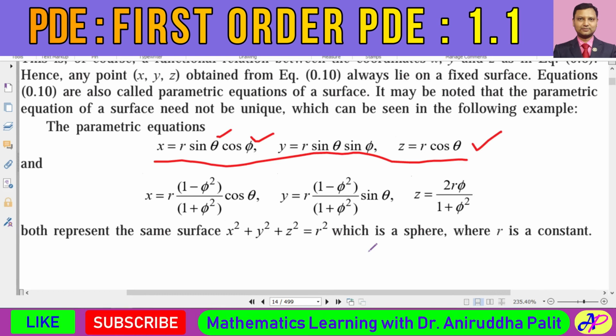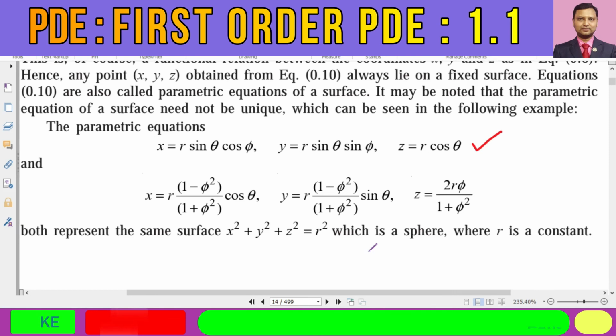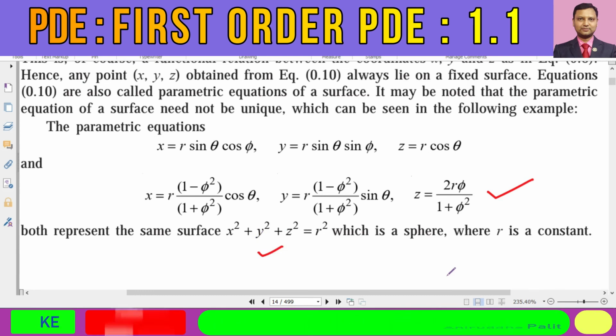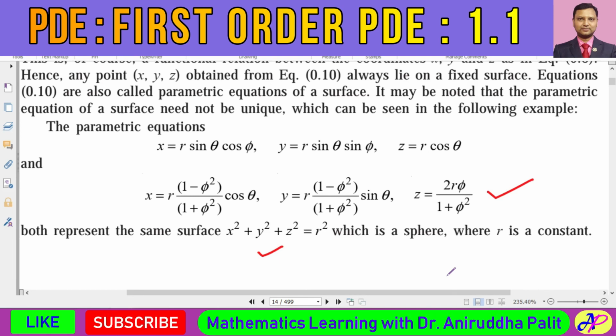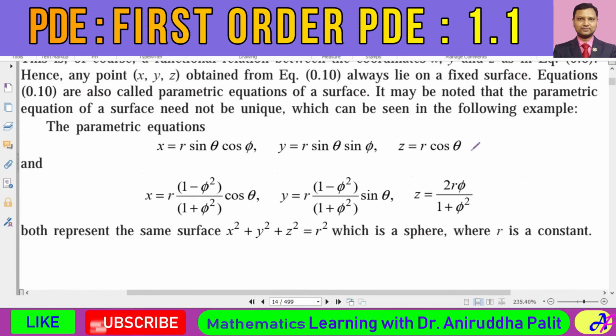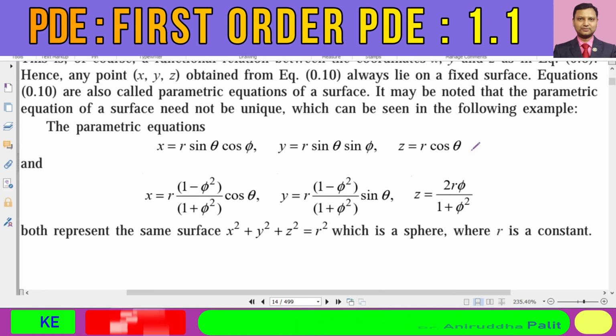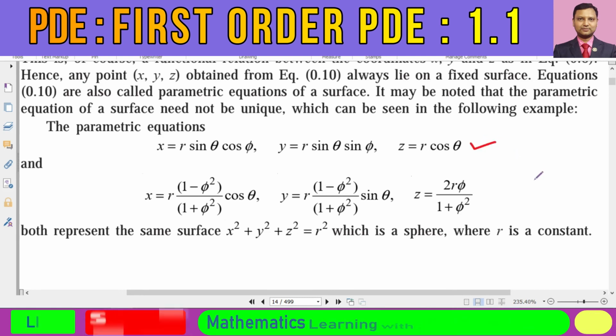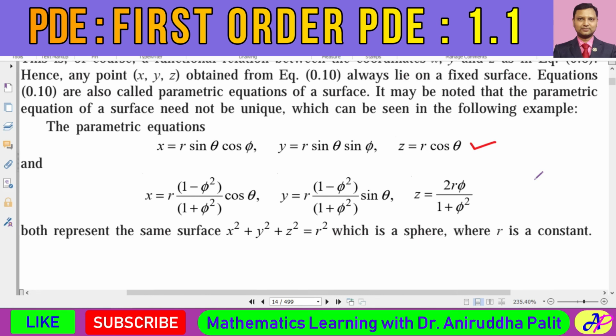And the question is, is this parametric representation unique for a given surface? The answer is no. For a given surface, we may have different parametric representations. For example, this is the second parametric representation of the same surface. Clear? We require the idea of parametric representations in this study, because sometimes we need to make certain transformations by which the complicated form of a partial differential equation becomes much easier and handier. So that's why we need to remember this kind of transformation formula.